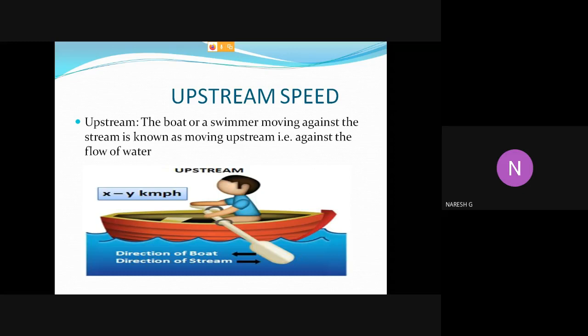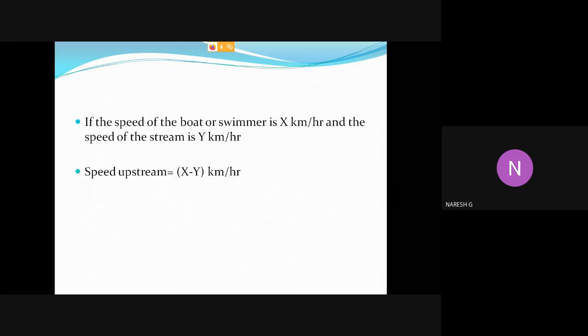So just observe the image, water is moving in one direction, so it means the direction of the stream in one direction and direction of the boat is moving in opposite direction, that is called upstream speed. Next, if the speed of the boat or swimmer or a man is x kilometer per hour and speed of the stream is y kilometer per hour, then speed upstream equal to x minus y kilometer per hour.